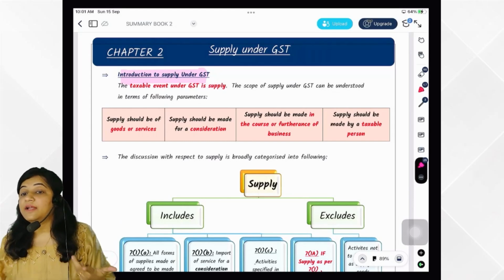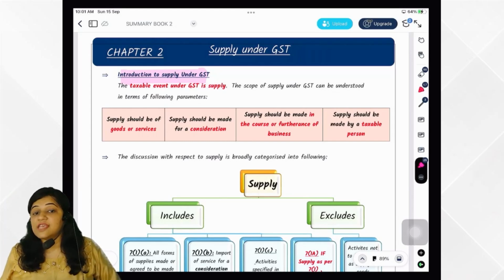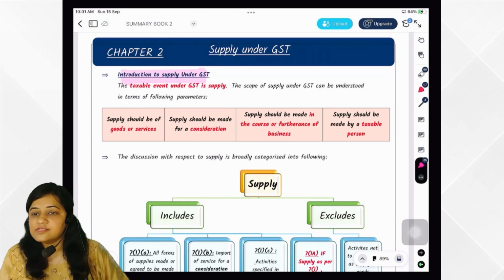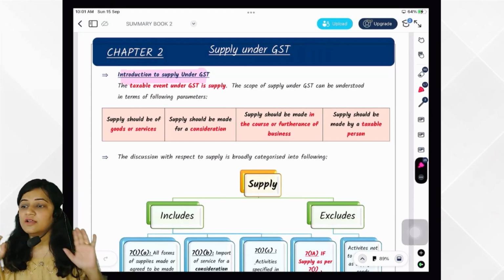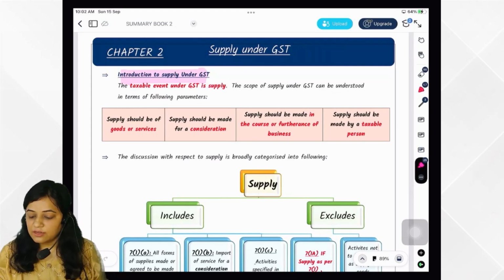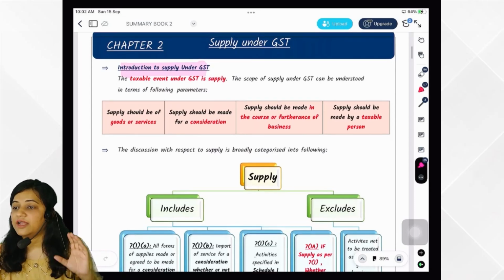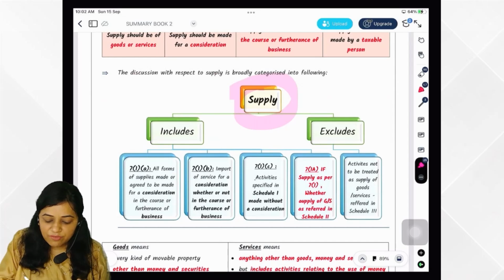How do we determine whether a transaction is supply or not? As per section 7. If a transaction is supply as per 7.1, then it is supply. If it is not falling in 7.1, then it is not supply. Okay, so transaction is what? Supply as per section 7, that is, if it is defined in section 7. So what does it all say? We'll see. What does 7.1a say?